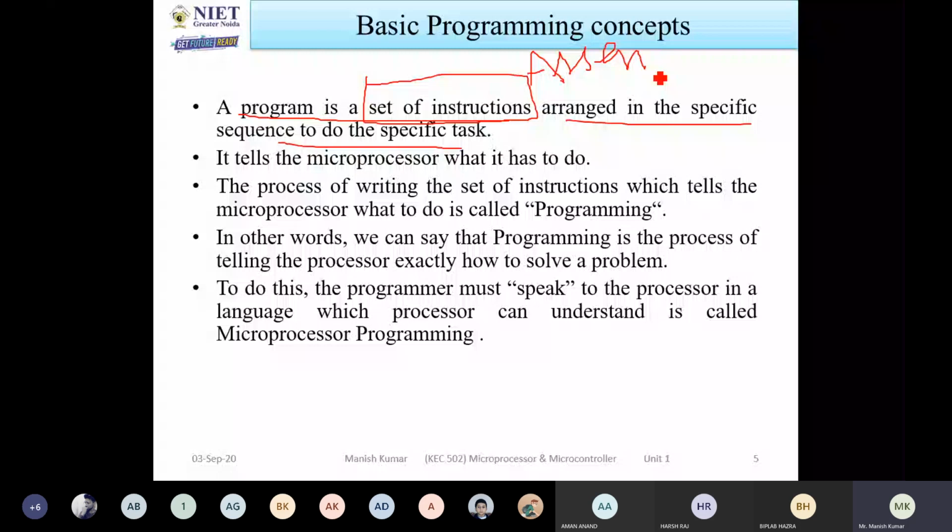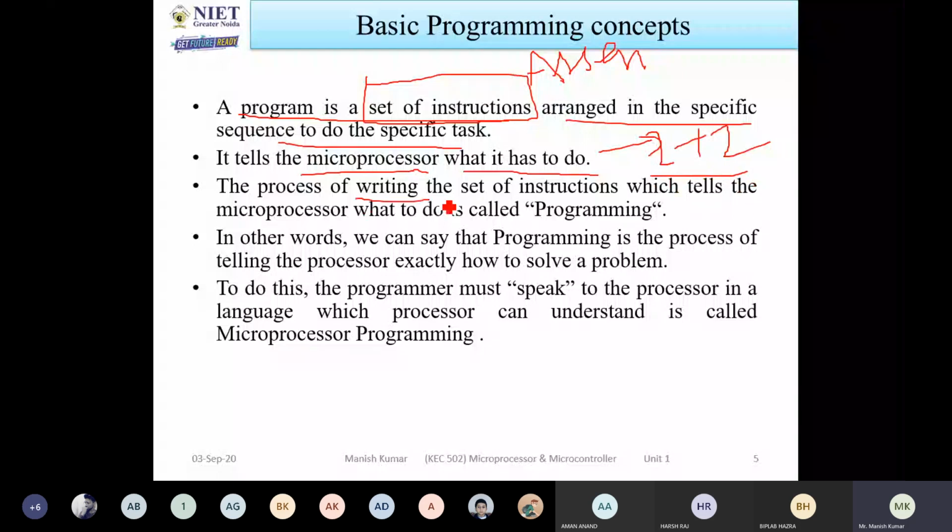Now, what do programs do? The program tells the processor what it has to do. With the help of instructions or programs, you are informing the processor what type of action it has to perform. Let us consider you want to add two numbers, 2 plus 2. With the help of instructions, we are telling the processor that you have to add these 2 plus 2.